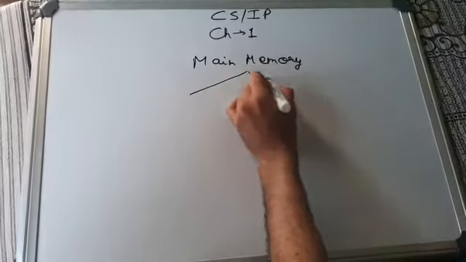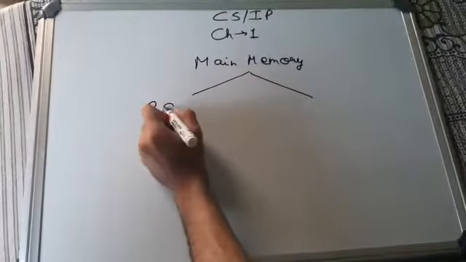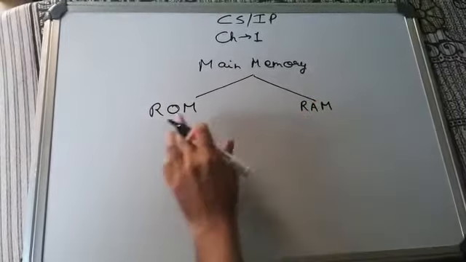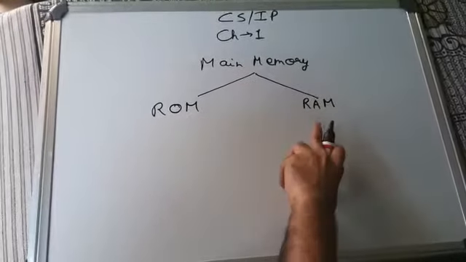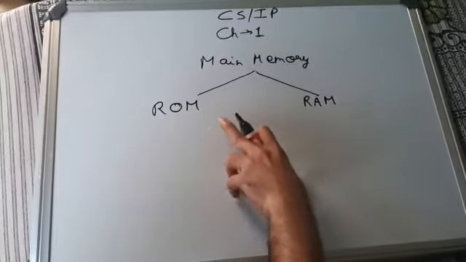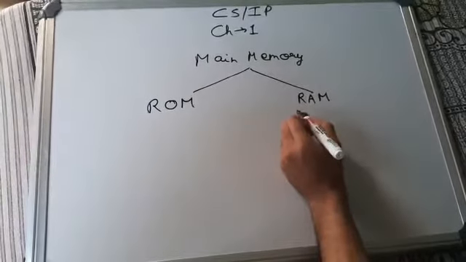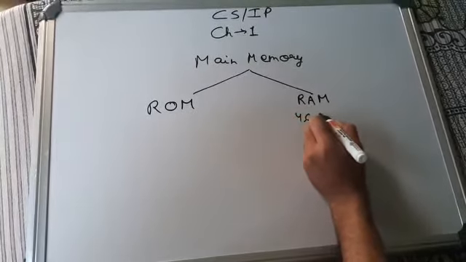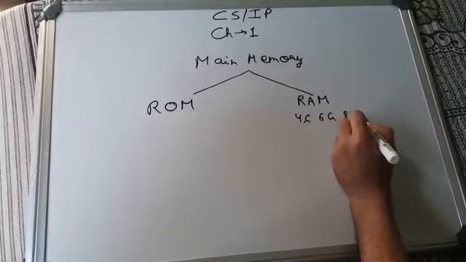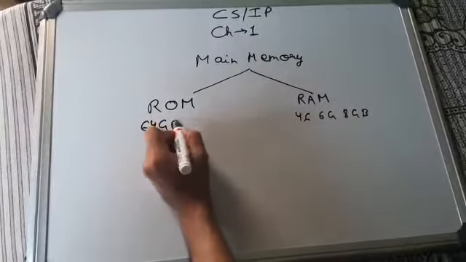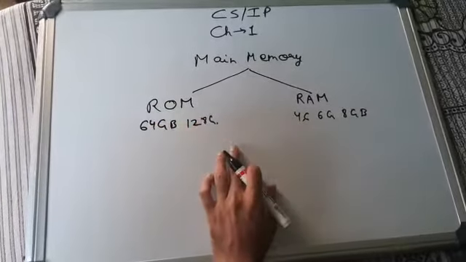Memory is of two types. One is ROM and second is RAM. You are familiar with both the words, as you see on your phone that my phone has 4 GB RAM or 6 GB RAM or 8 GB RAM, and ROM is 64 GB, 128 GB, and so on.